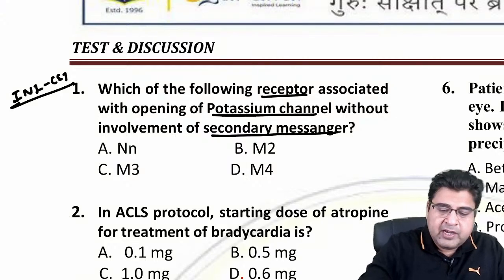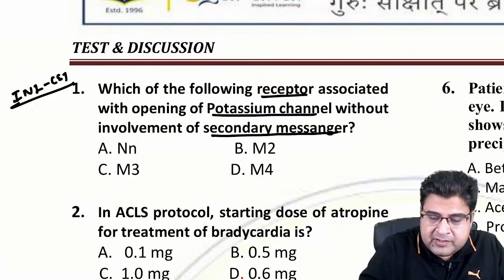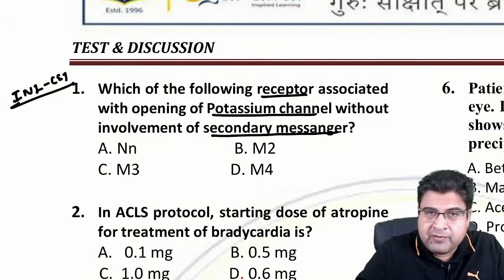So what can be the answer of this question? Anyone can answer. Guys, the controversy here is that there are two possible answers. This question was asked in the AIIMS exam. Both can be the possible answer: muscarinic 2 and muscarinic 4.